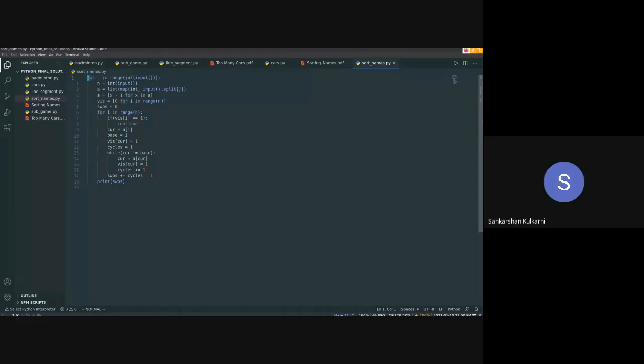Actually, I used bubble sort, but it said the time exceeded. But then this wasn't bubble sort, right? Okay, so there are two things. Time limit exceeded is something you'll have to get used to if you do competitive programming, at least at the beginning. You are given only a certain amount of time to run a program. You must have learned bubble sort in your course, Intro to Computing.